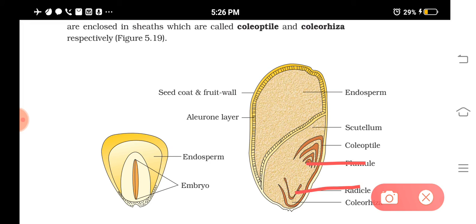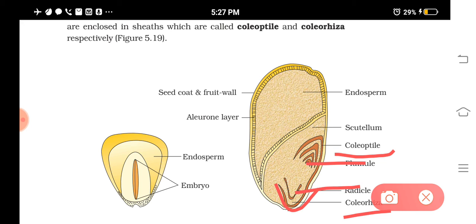The radicle is protected by a sheath like structure known as coleorhiza, and the plumule is covered by a sheath like structure known as coleoptile. So this is the structure of a monocot seed. If you see a rice seed or a wheat seed, you can see a seed coat which is membranous and fused with the fruit wall. Then you can see a large endosperm.